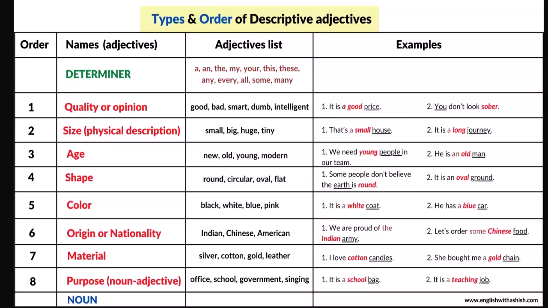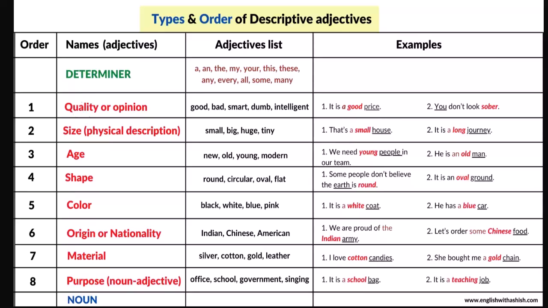These are the different categories, or different descriptions a noun can be modified with. And this is the exact order in which you modify a noun, if you use multiple types of descriptive adjectives coming from different classes. And before a descriptive adjective or any adjective, first you have to use a determiner if there is a need.